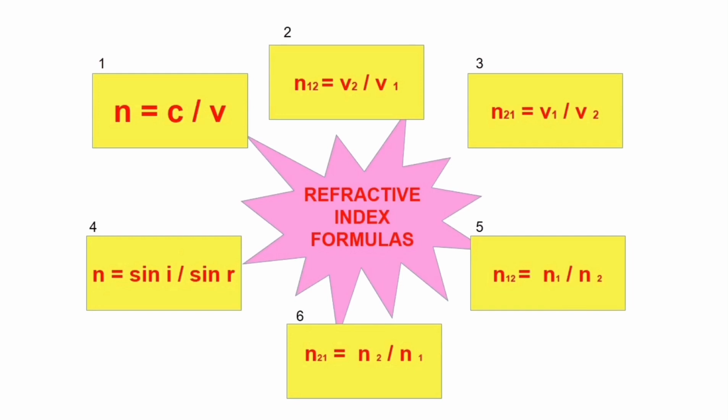In that particular formula, you can see all the variables are in the form of n, which means that if two refractive index values are given and they are asking you to find the refractive index of one with respect to the other, in that particular case, you are supposed to use these formulas.